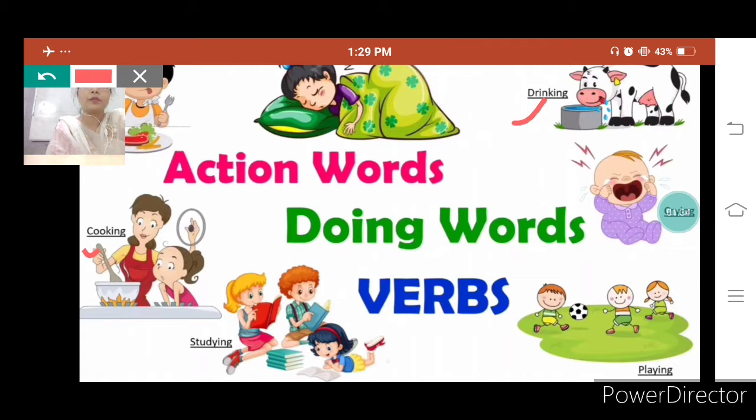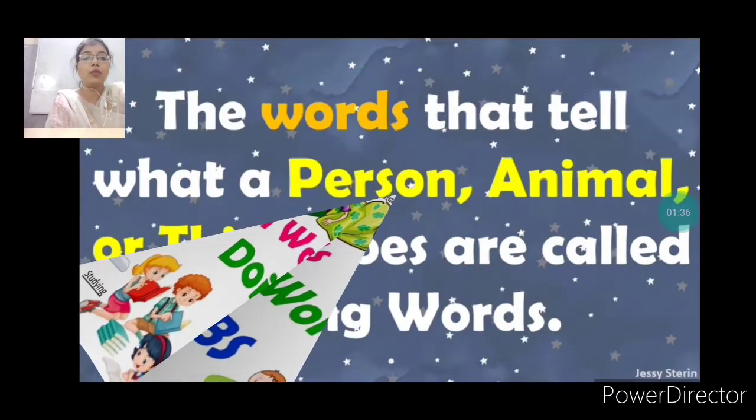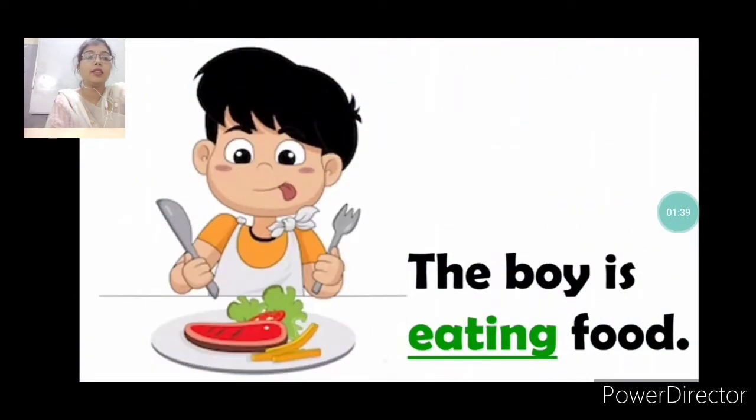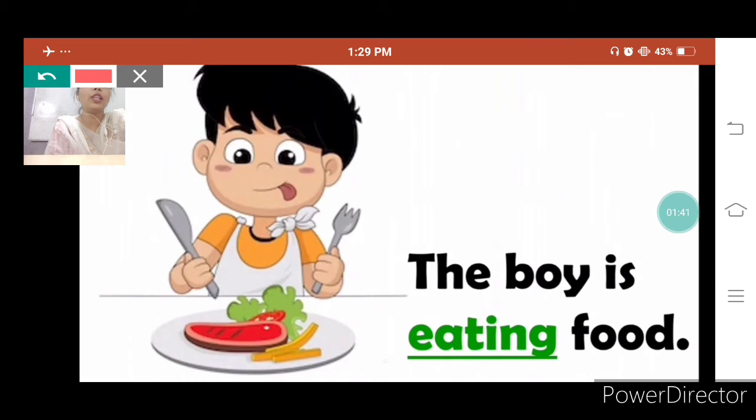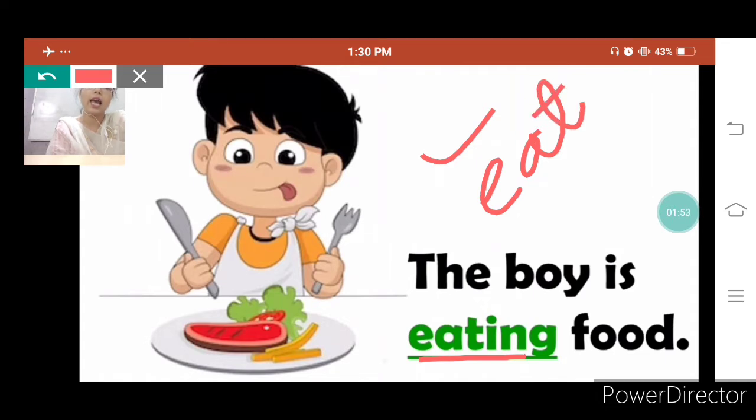I'll give you some more examples. Here the boy is eating food. This picture shows what the boy is doing. The boy is eating food. So here eat is an action verb, an action word, or you can say a doing word or verb also. So here what is the boy doing? The boy is eating food.